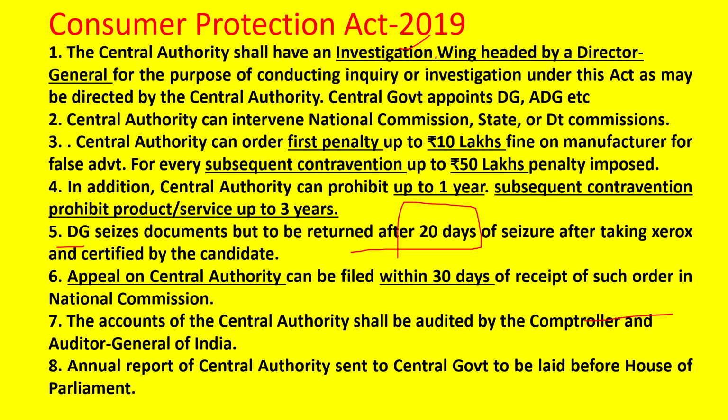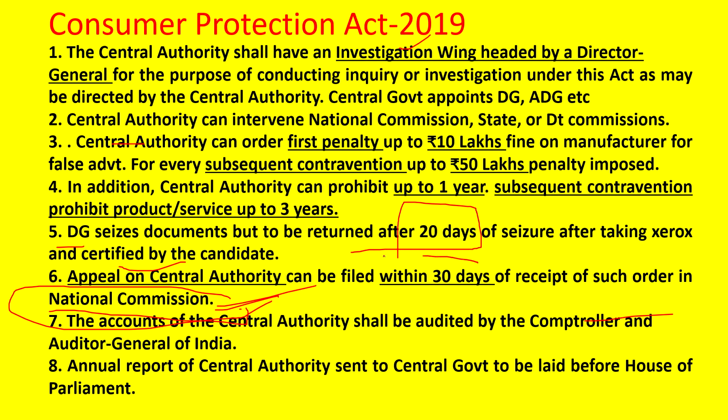An appeal against a central authority order can be filed within 30 days of receipt of the order in the National Commission. You can file an appeal against the central authority, but to whom? It will be filed to the National Commission. This is important. Some confusion is there, so you should remember: any appeal against the central authority goes to the National Commission, not the Supreme Court. And it should be within 30 days.